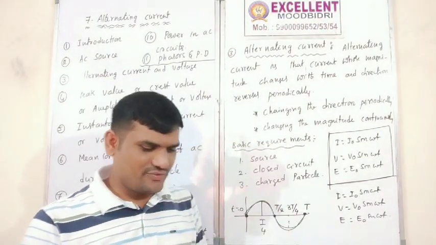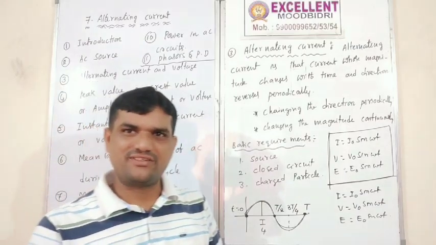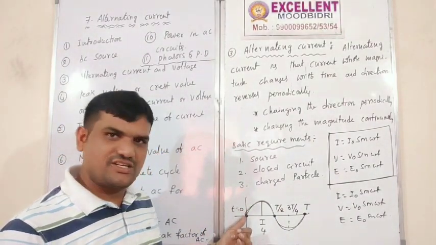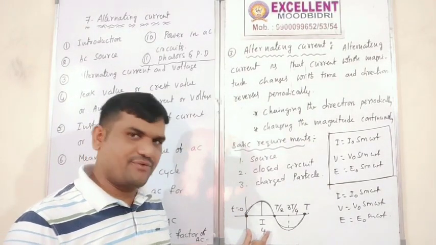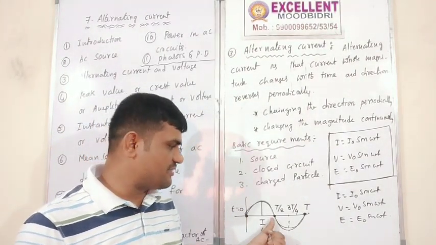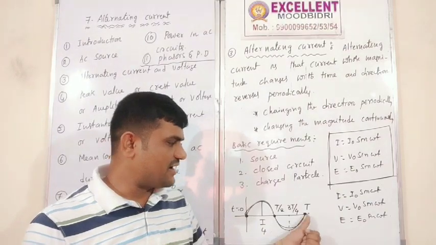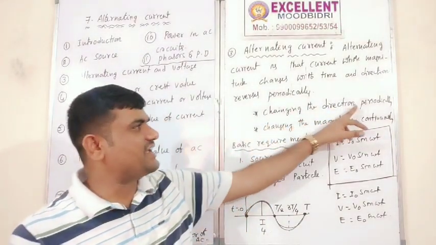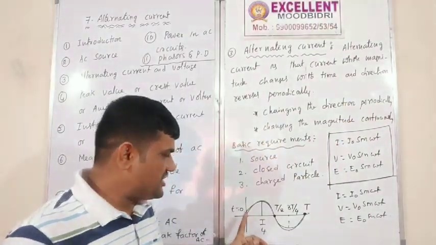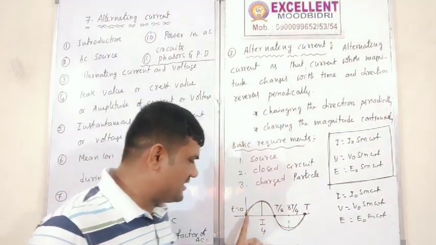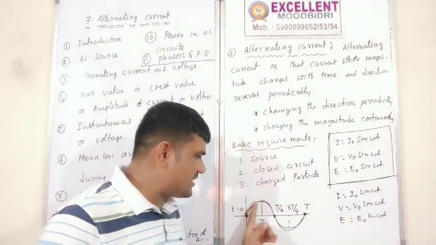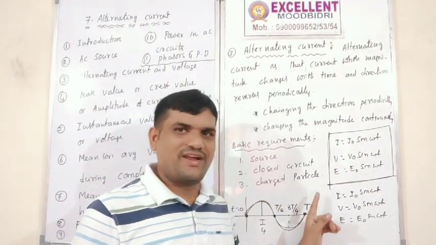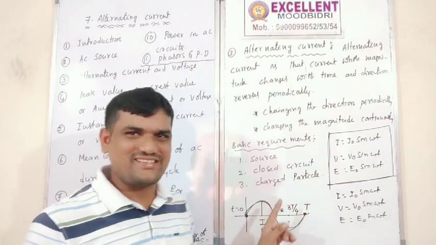We are familiar with this from the first year, in the wave chapter. So many times we learn this. So t is equal to 0, T by 4, T by 2, 3T by 4 and T. Changing the direction periodically. Here the phase is in the upward direction, again the phase is in the downward direction, again upward. The phase changes.